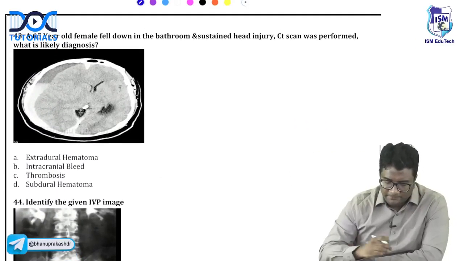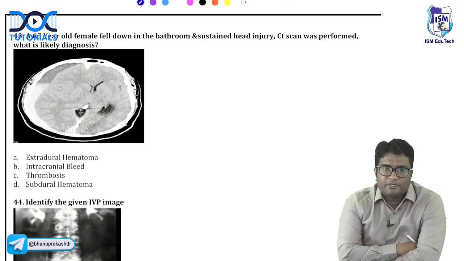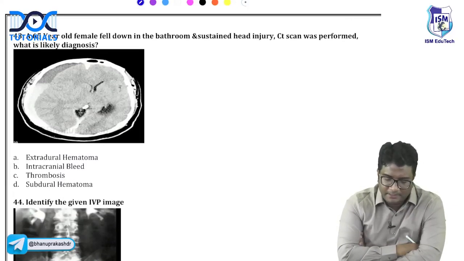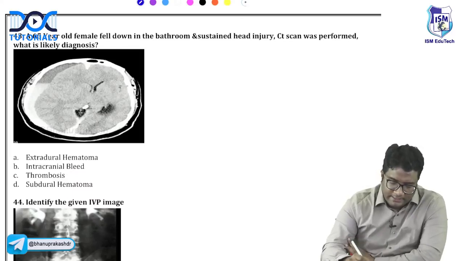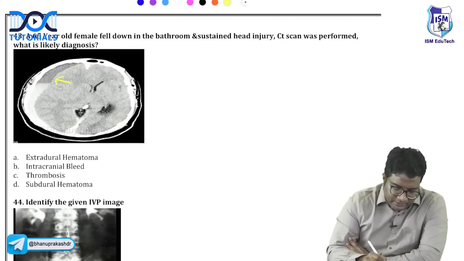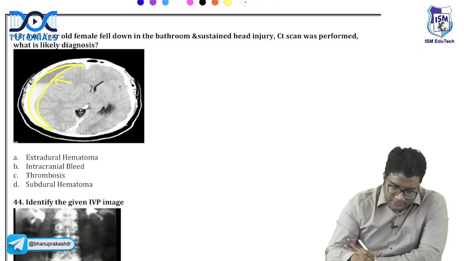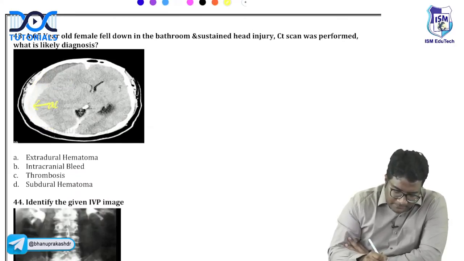Answer this one, 43. Answer 43, guys. What is this? So you are seeing a crescentic collection, right? A concavo-convex collection, which is crossing sutures, not crossing the midline. And if you see, there are two different densities here. The whiter one is acute.